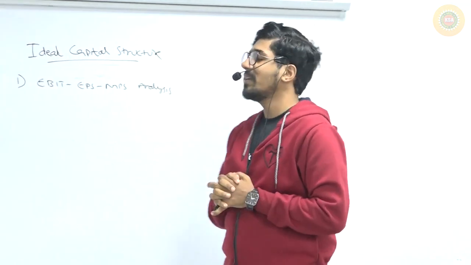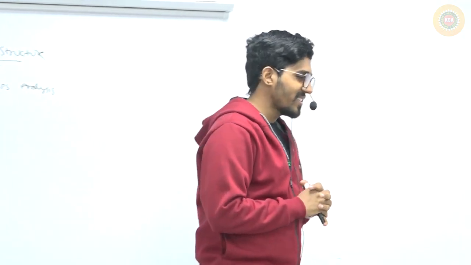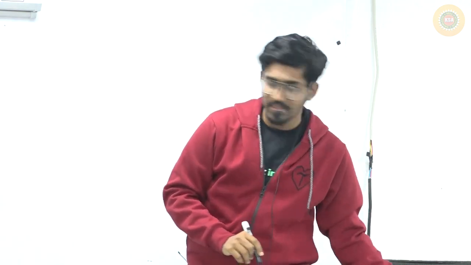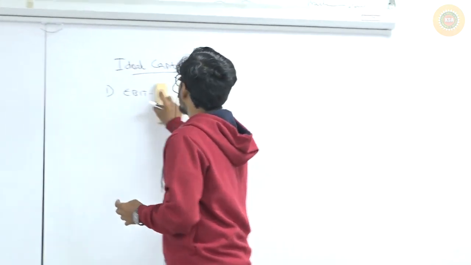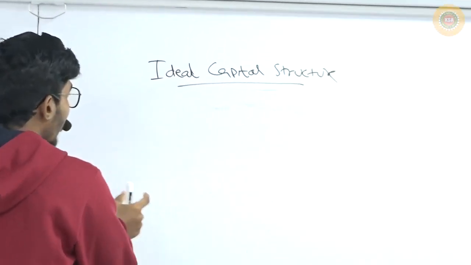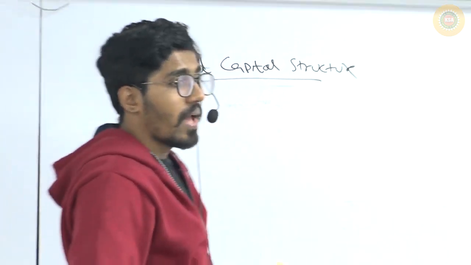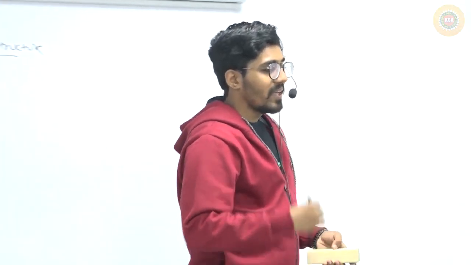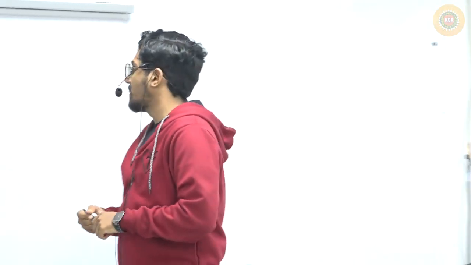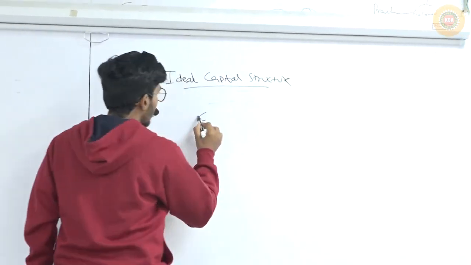So we'll start with EBIT, EPS, MPS analysis. It is actually very simple. I already told you, if you know how to prepare an income statement, it will be helpful in many chapters, and this is one such chapter. EBIT, EPS, MPS analysis is nothing but the income statement which starts from EBIT and ends with MPS. You know how to go from EBIT to EPS.